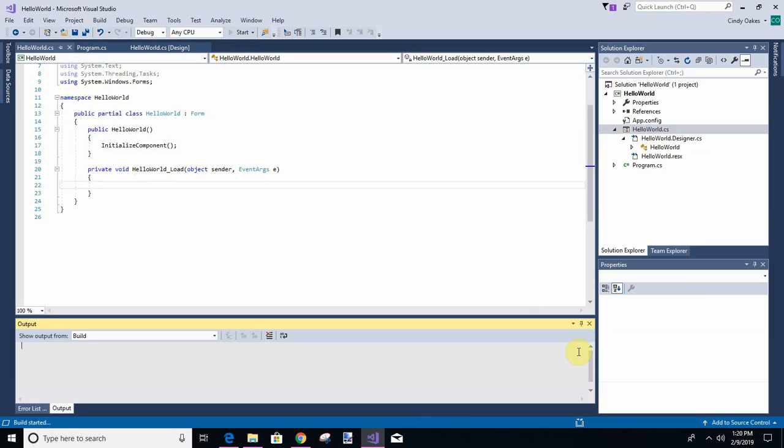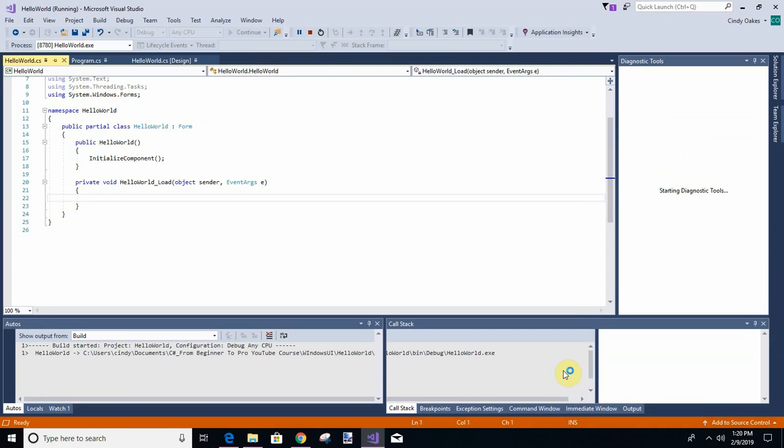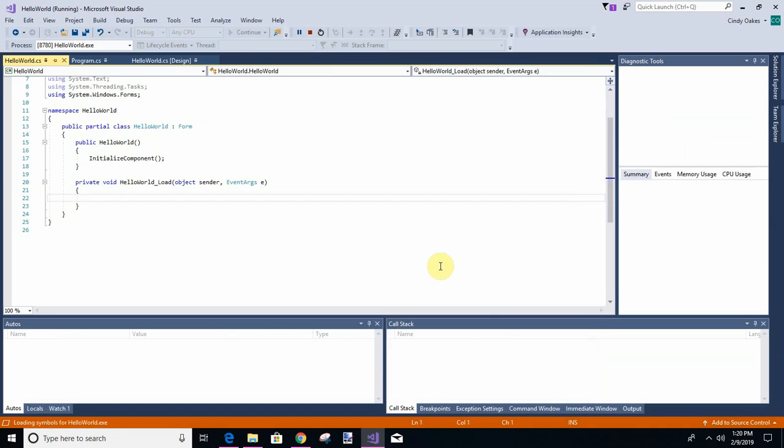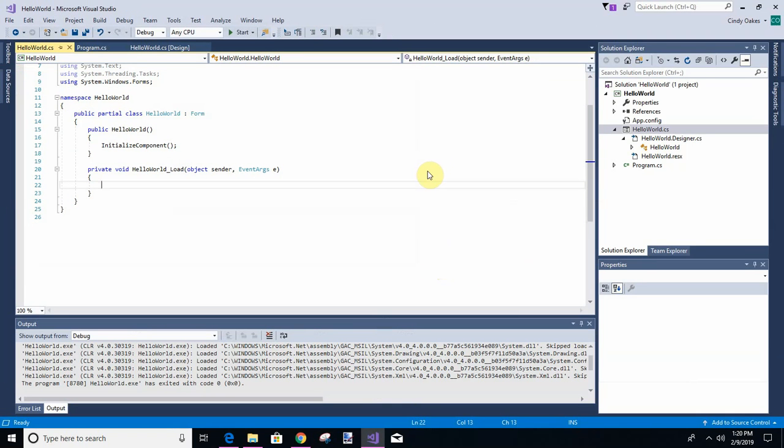First we'll run it, and we can just see it says hi. And it's building right down here. You can see that. Okay, it says hi. If we wanted to change some values, we could, and we're going to. Let's say on the load, we want to change that label. Instead of hi, we want to say hello. Okay.